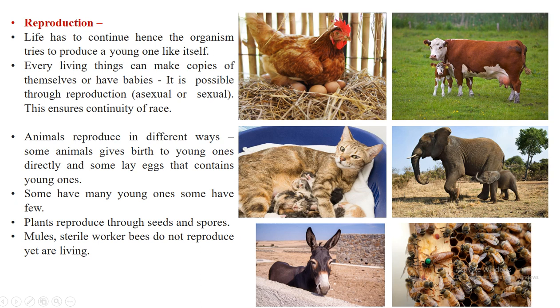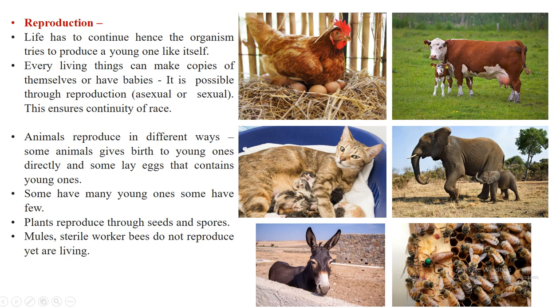Then there are some animals that lay eggs that contain their young ones. Here you can take the most common example of a hen. Other than this, you can take examples of reptiles, like a snake. So this is one difference.